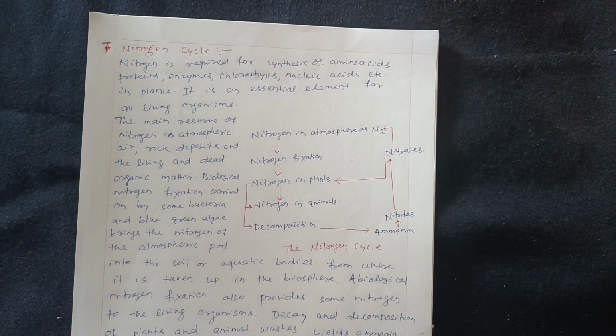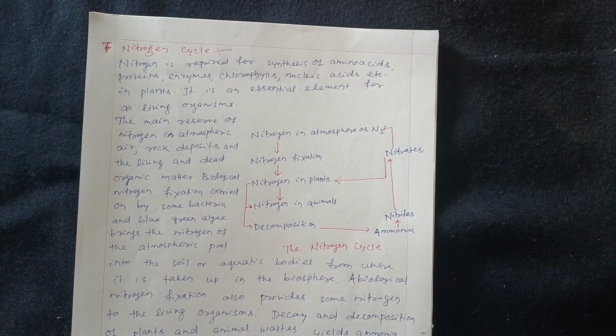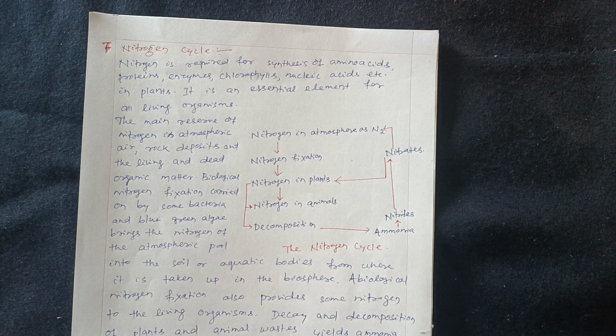Next we will see about the nitrogen cycle. In the diagram we will see nitrogen in the atmosphere as N2. Then comes nitrogen fixation. Nitrogen fixation takes place by bacteria, and it goes to the plants, and it goes to the animals, and after that we will see decomposition also. Nitrogen in animals, by decomposition in these processes, is converted to ammonia, nitrates, and then it comes to